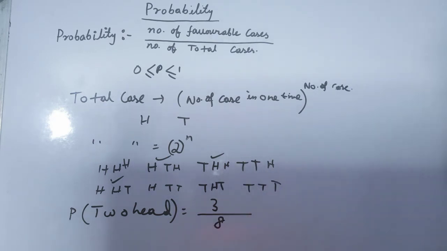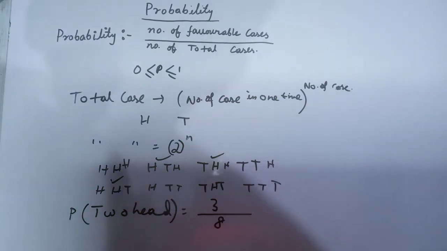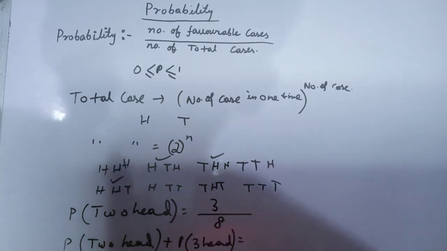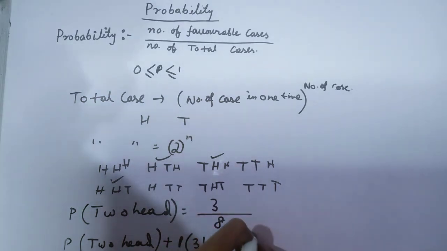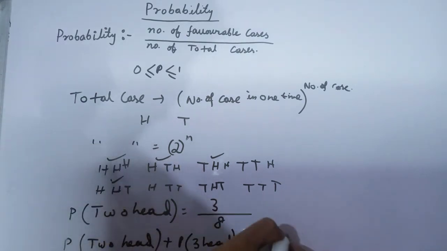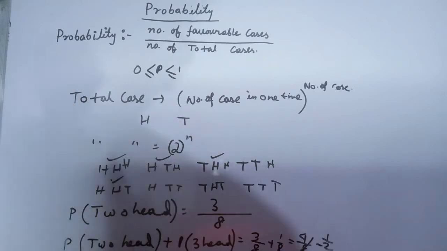Because we toss a coin just 3 times, we cannot get 4 heads, right? Maximum 3 heads. So there are two cases: probability of 2 heads or probability of 3 heads. Previously we found probability of 2 heads is 3 by 8 and probability of 3 heads is only 1 times this one, so 1 by 8. So the required probability is 4 by 8, which equals half.